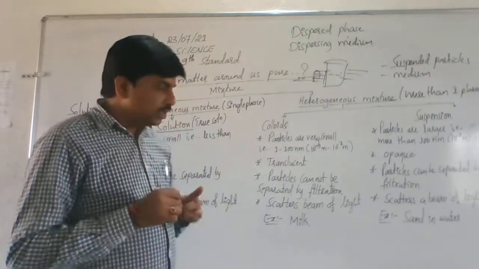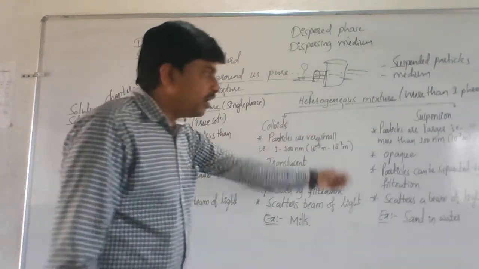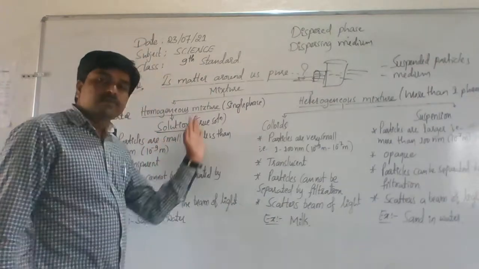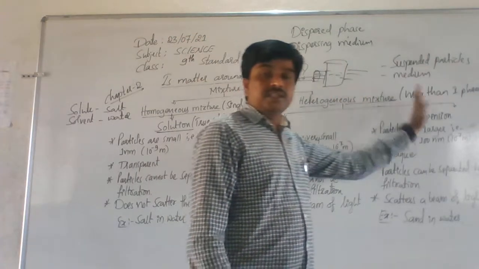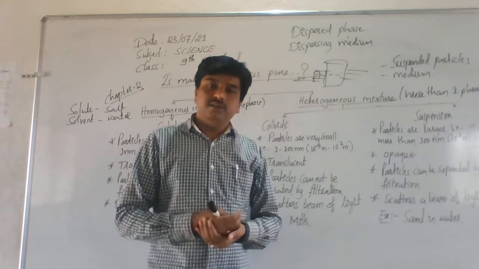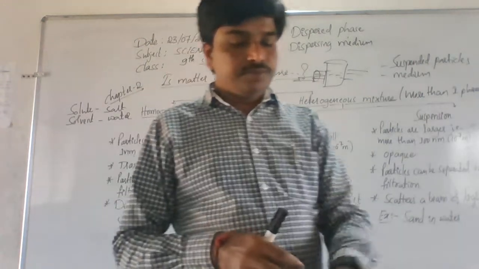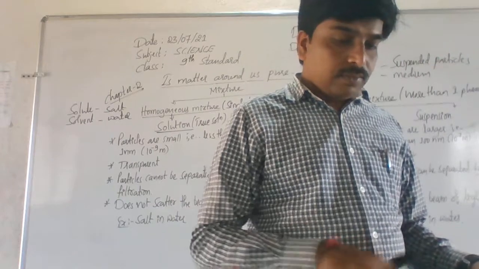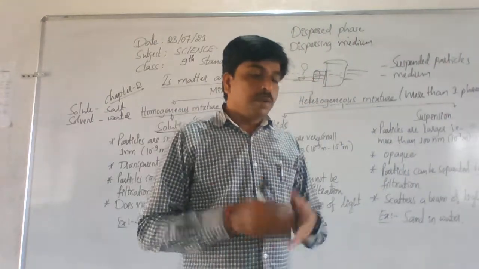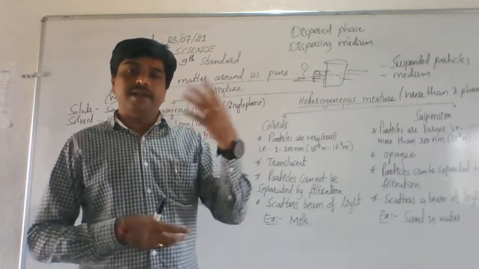Clear or not, students? So these are the differences between the properties of solution, colloids and suspension. In the next class, we will discuss different common examples of colloids, and also the Tyndall effect.